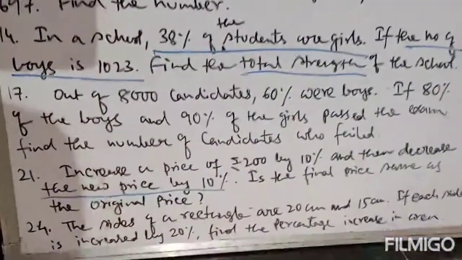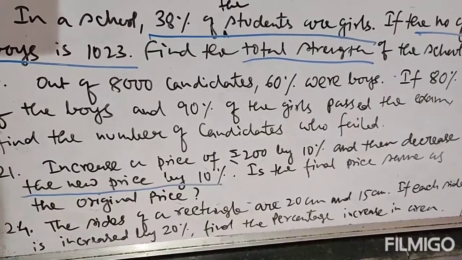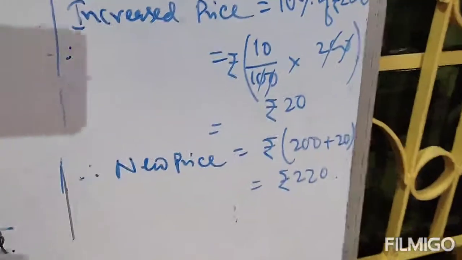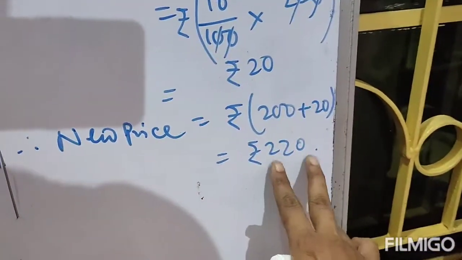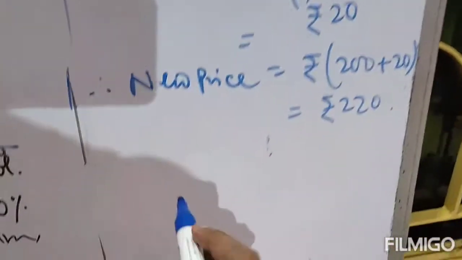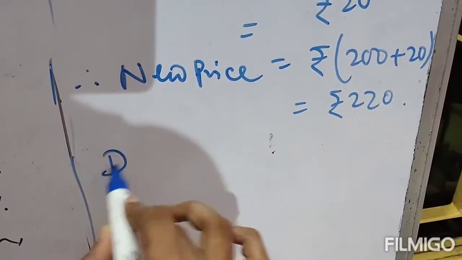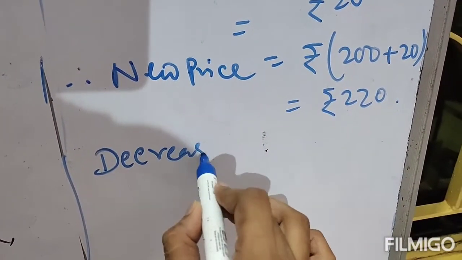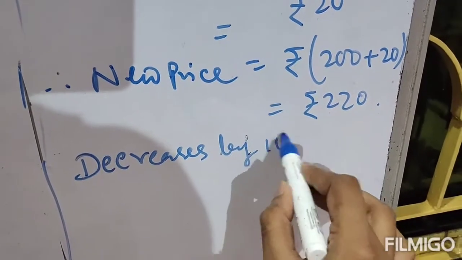And finally it says decrease the new price by 10%. That means now we will decrease 10% of rupees 220. So make a heading, decreases by 10%.